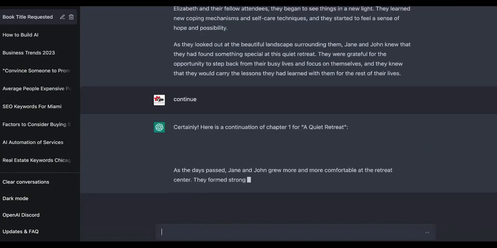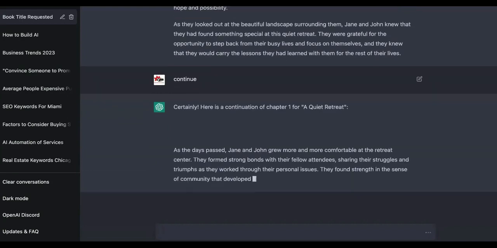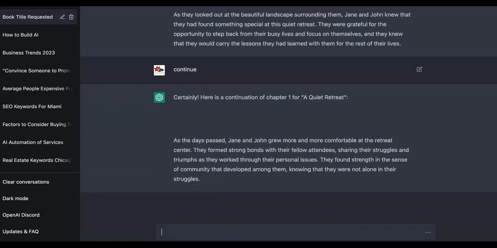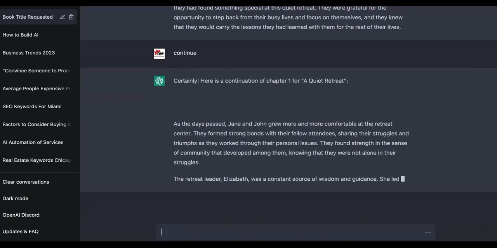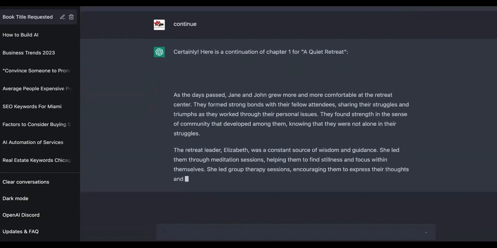As the days passed, Jane and John grew more and more comfortable at the retreat center. They formed strong bonds with their fellow attendees, sharing their struggles and triumphs as they worked through their personal issues. They found strength in the sense of community.